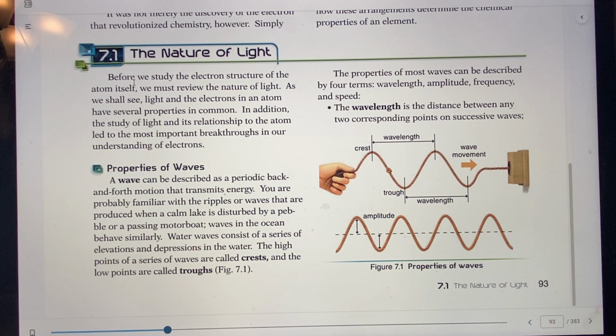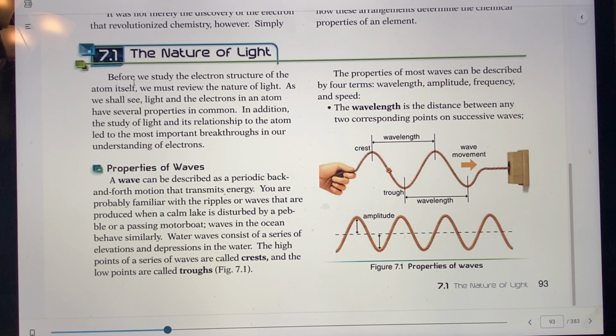But before we can really look into light, let's look at some of these properties of waves. This should be a review for you. Waves, of course, are that periodic back and forth movement that you see. If you're laying on the beach and you hear the waves, they can come in very smoothly, just relaxing you. You can relax with the waves, or they can have a lot of energy and come in like a hurricane.